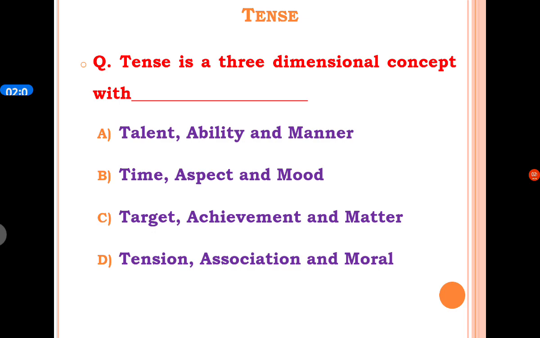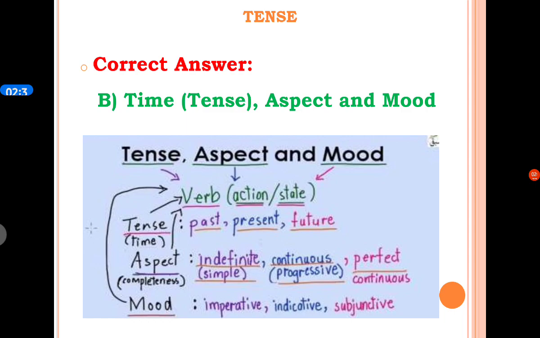Next MCQ is, tense is three-dimensional concept with dash. A option is talent, ability, and manner. B option is time, aspect, and mood. C option is target, achievement, and matter. And D option is tension, association, and moral. The correct answer is B option, time, aspect, and mood.